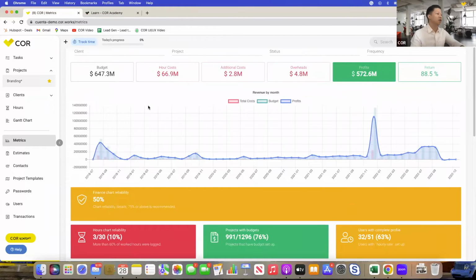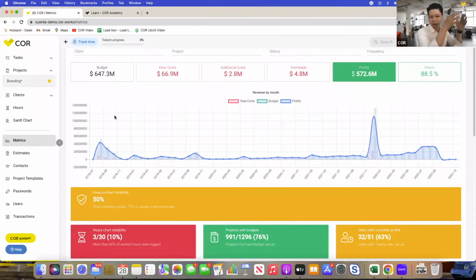Alrighty, so welcome to COR. The way we're going to structure this demo, and the way I typically do it, is from the outputs part into the inputs part. Or, in terms of verticality, it's also the way you look at it: from the top level down, from the managerial level all the way down to the collaborators and the contractors, if that's how you set up your operations.